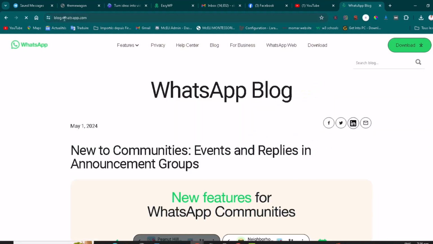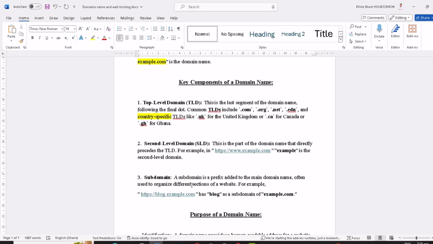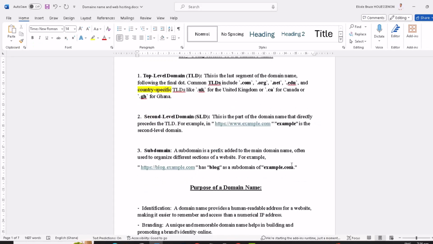Let's go back again. Let's try with the blog. The same thing. So before the domain whatsapp.com, we have our blog. So the blog comes before the domain, meaning the blog here is a subdomain of the domain name whatsapp.com. So these are the three components of a domain name.